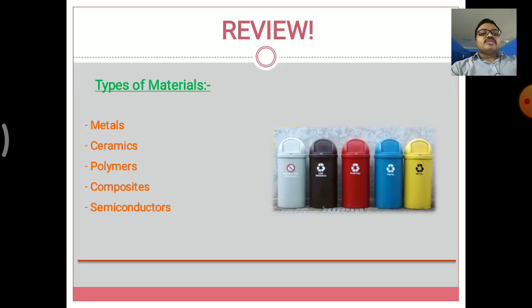So, going to the first slide, we are going to review the types of materials. The basic types of materials are classified as metals, ceramics, polymers, composites, and semiconductors. These are the regular types of materials we use in our daily life, in industry, or by research people also.